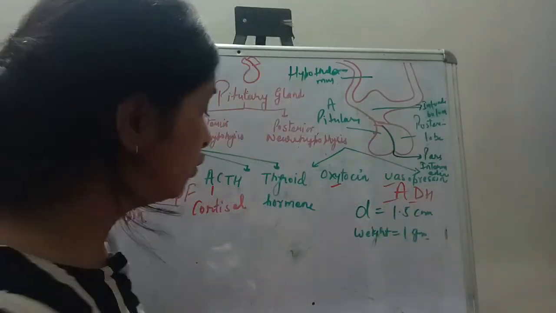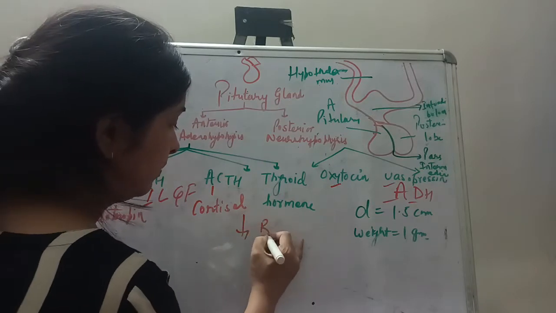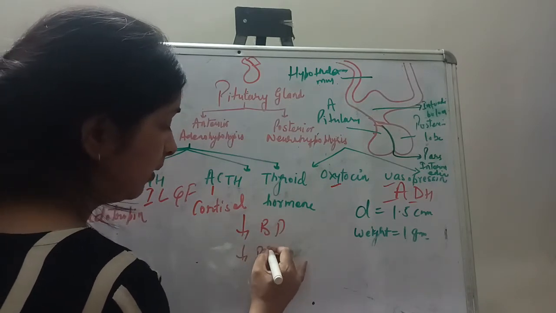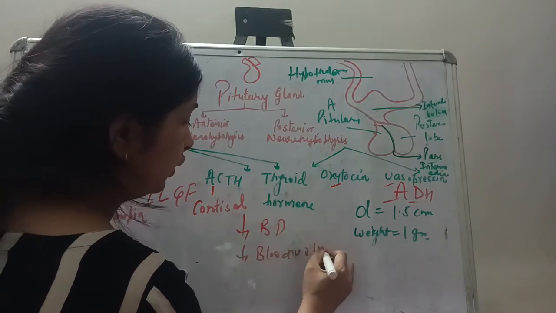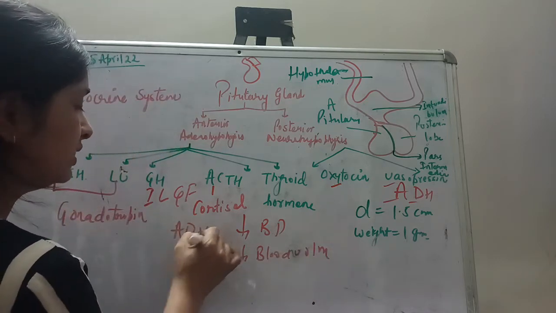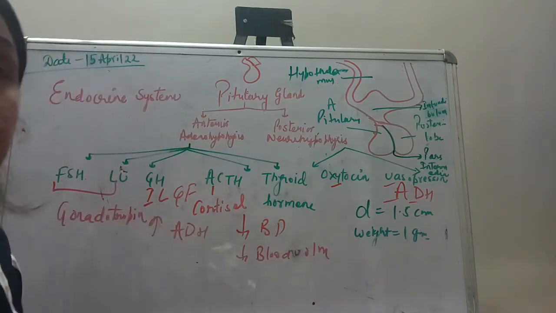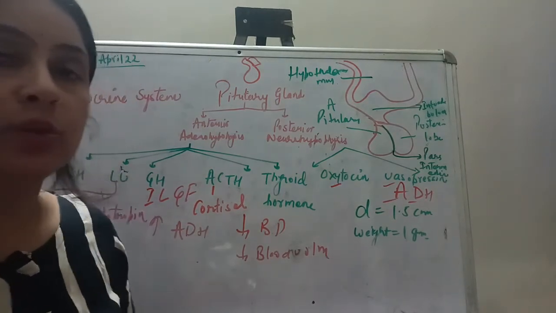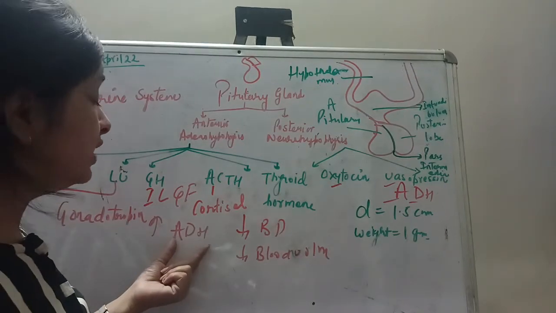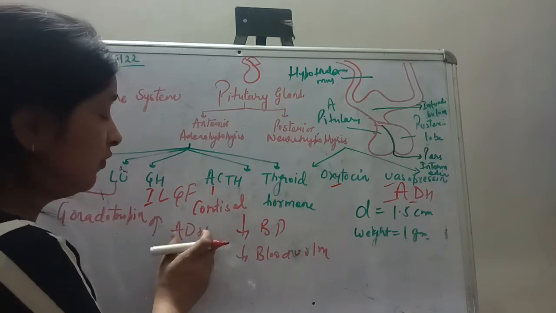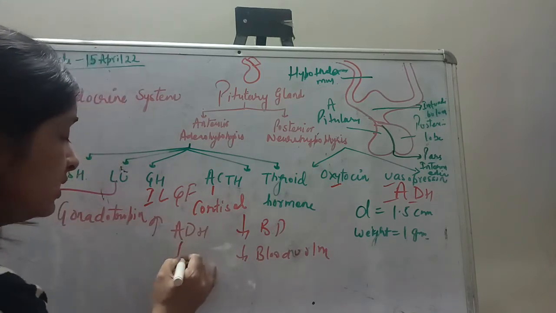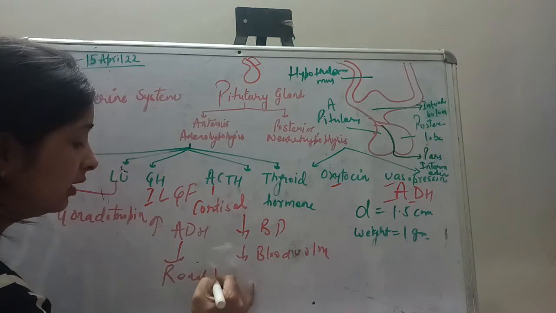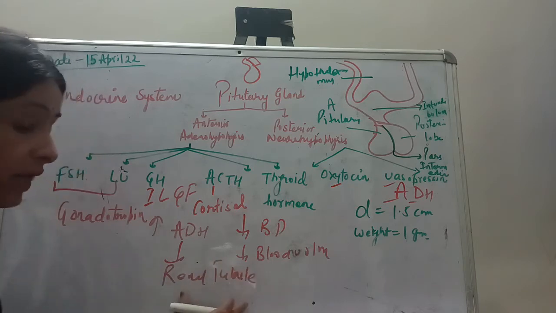So whenever there is a drop in BP or a drop in blood volume, what is going to happen? ADH will stimulate. When the ADH will stimulate, I will tell you at the end of the video. ADH is released, and this release of ADH stimulates the renal tubule of the kidney.